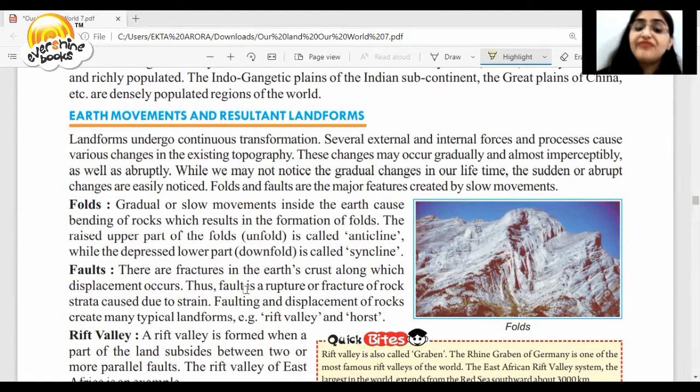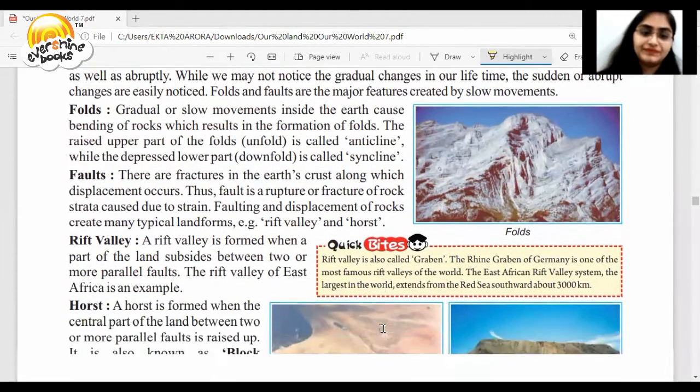Faults. There are fractures in the earth's crust along which displacement occurs. A fault is a rupture or fracture of rock strata caused due to strain. Faulting and displacement of rocks create many typical landforms, for example, rift valley and horst. Now, what are these? We are going to study.